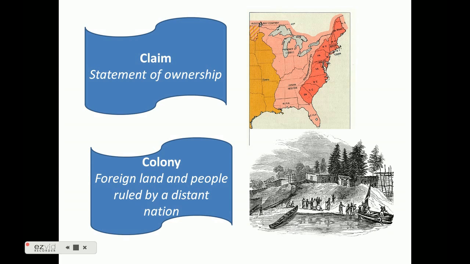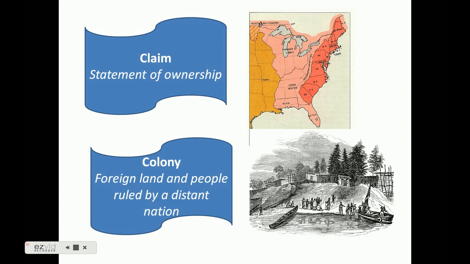Claim is a statement of ownership. So when we take a look specifically in North America, we're going to be getting into England coming over and claiming ownership of the east coast of America, which is what you see right through here.